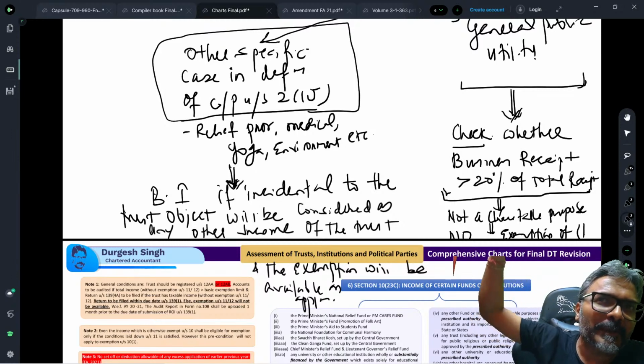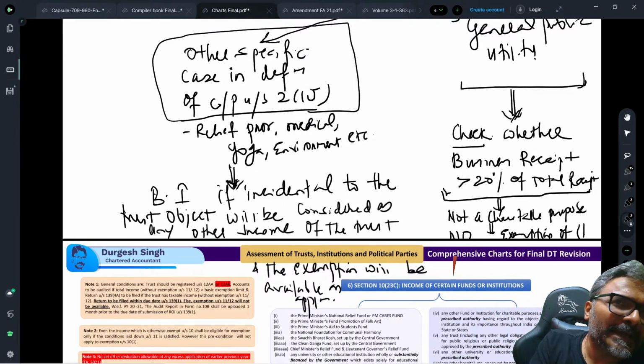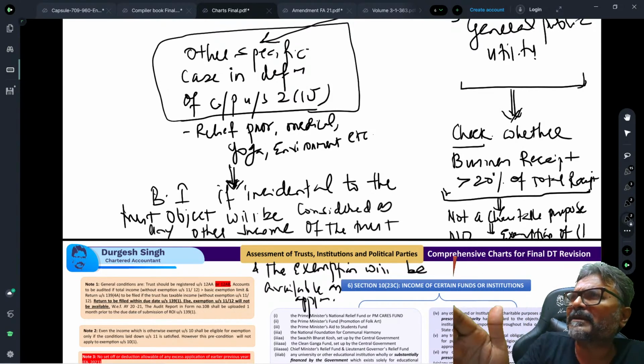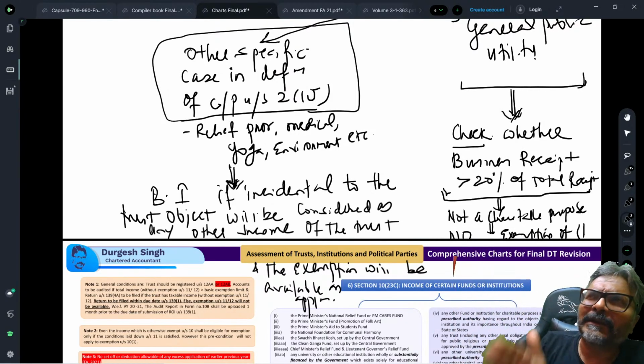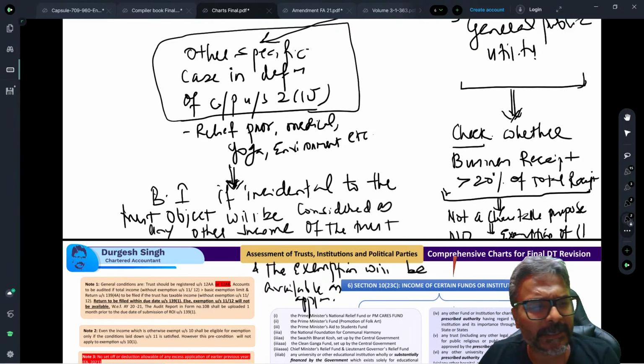Is it for general public utility, or is it falling in a specific category like colleges, hospitals, etc.? Then in that case, we will say that the business income, if it is incidental to the trust object, will be considered as any other income of the trust, and it will also be eligible for exemption under section 11 provided it does the application towards charitable religious purpose in India.